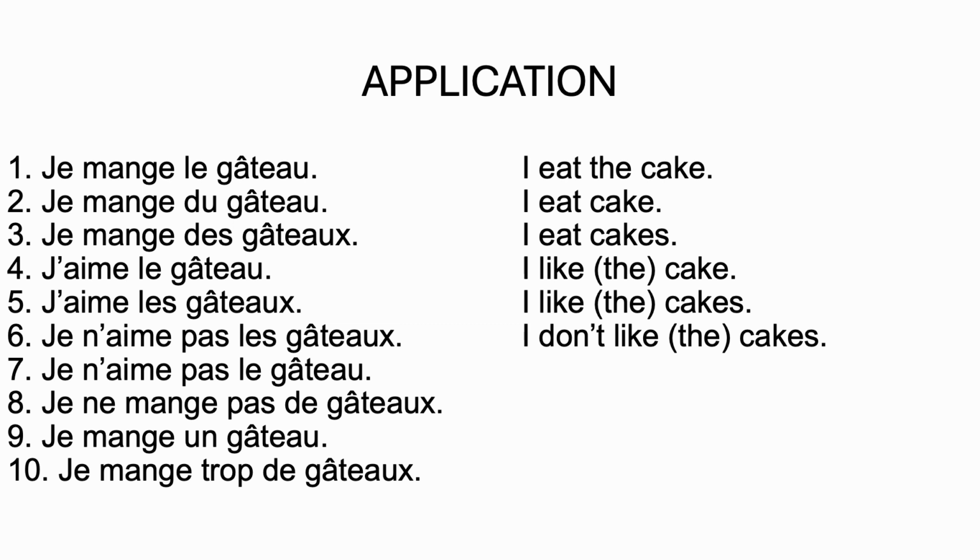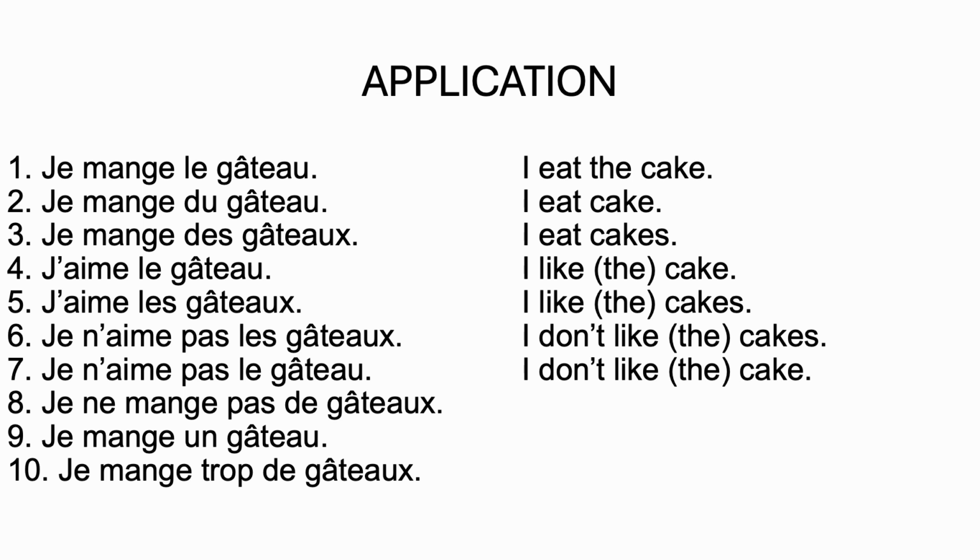So remember, after verbs of likes and dislikes, verbs of preference, you have to use le, la, les, even in the negative. Je n'aime pas le gâteau. I don't like cake, or I don't like the cake, which is certainly a better translation. So remember, after verbs of likes and dislikes, verbs of preference, even in the negative, you have to use le, la, les, the definite article.